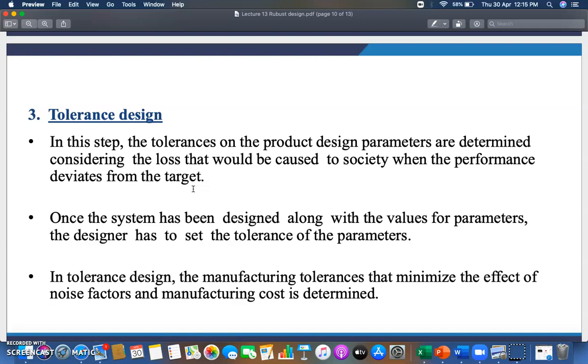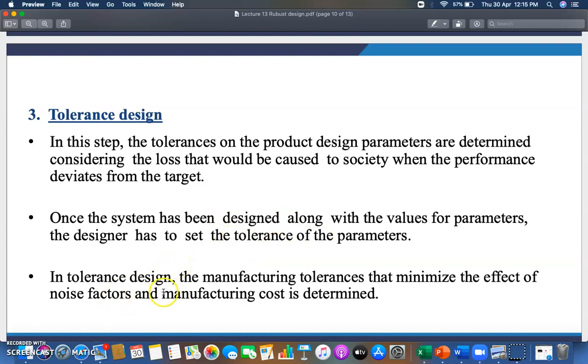Like if you are using a pen which is not up to the mark, you are not able to write properly, the tip loses touch with the paper every time, that is a kind of loss to society. You are not able to perform, or you are not able to meet the target. So those kinds of tolerances should be properly estimated. Once the system is designed along with the values of parameters, the designer has to set the tolerance. Means after finalization of the design, the designer should fix the tolerances of each parameter, and those tolerances should be optimum, as we discussed in the last design step.